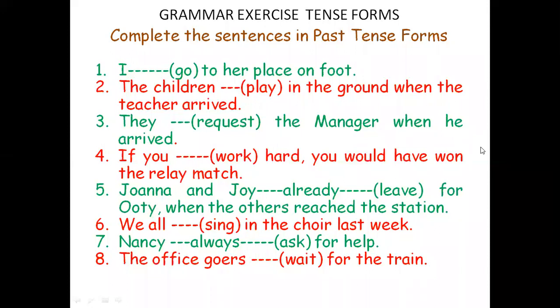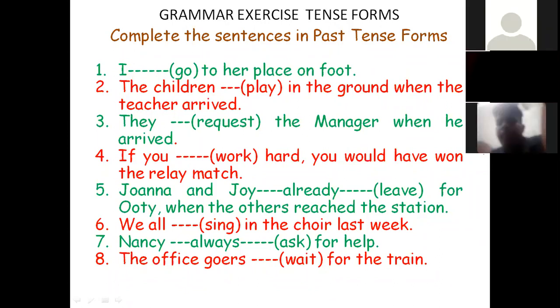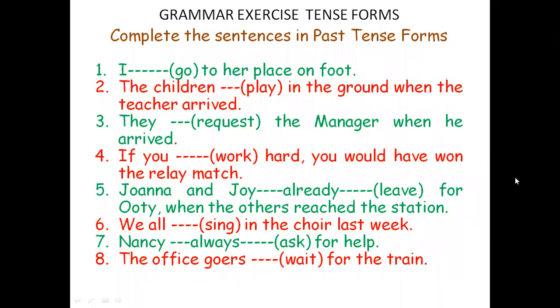Number 4, if you work hard, you would have won the relay match. Whenever you find if, that sentence will be a complex sentence. Okay, complex sentence in the sense one subordinate clause followed by a main clause. In this sentence, if you work hard is the subordinate clause. You would have won the relay match is the main clause. So the subordinate clause is the conditional clause. It is also called conditional clause.